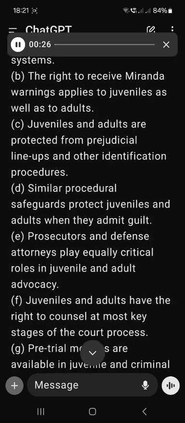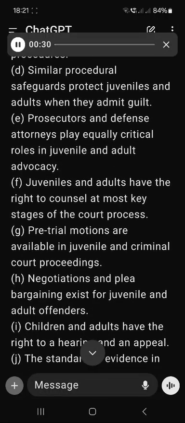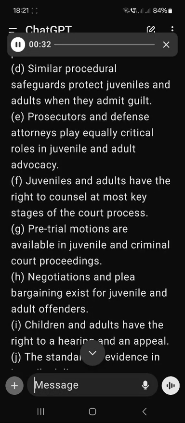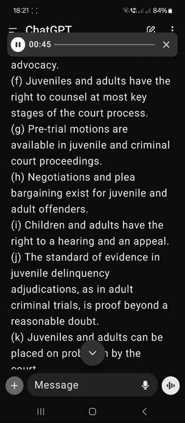D. Similar procedural safeguards protect juveniles and adults when they admit guilt. E. Prosecutors and defense attorneys play equally critical roles in juvenile and adult advocacy. F. Juveniles and adults have the right to counsel at most key stages of the court process. G. Pretrial motions are available in juvenile and criminal court proceedings.